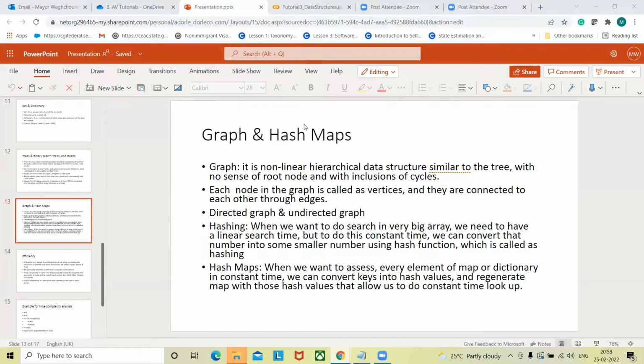Basically it's just a function which takes an input, probably an index value, and converts it into some sort of code, a hash value. When we are talking about a dictionary, it is a key-value pair. Inside any dictionary, when we're talking about all those buckets, sometimes we might have a collision: two numbers might get converted into the same hash value. That is considered a collision, and it might give a wrong result.